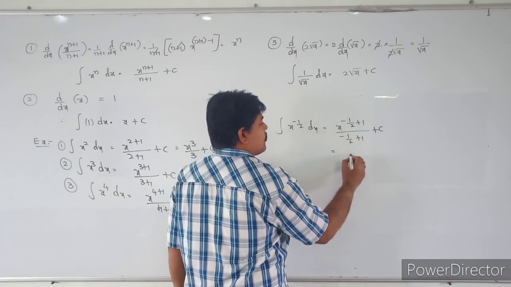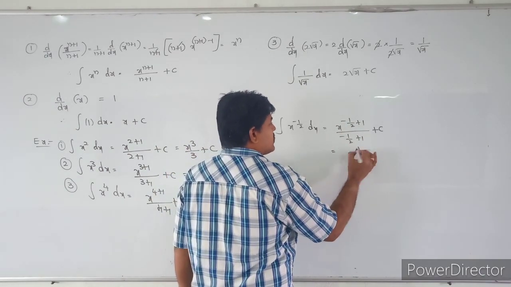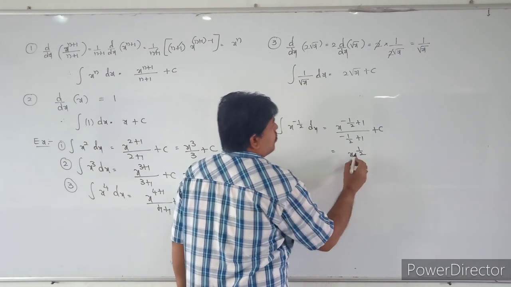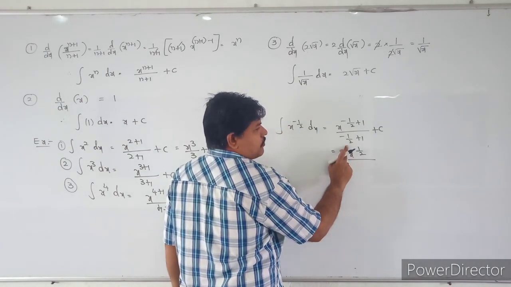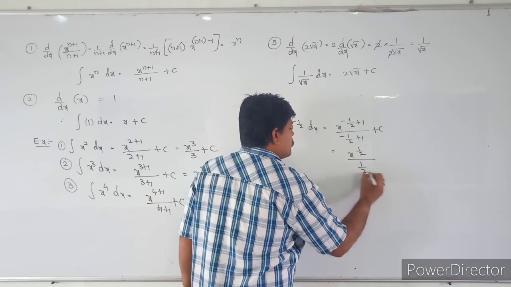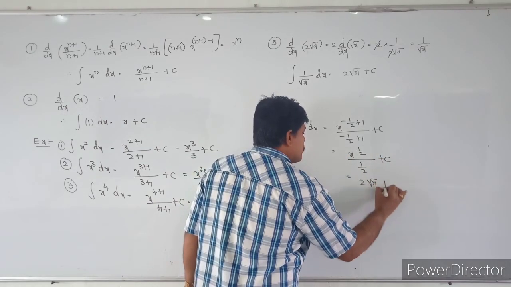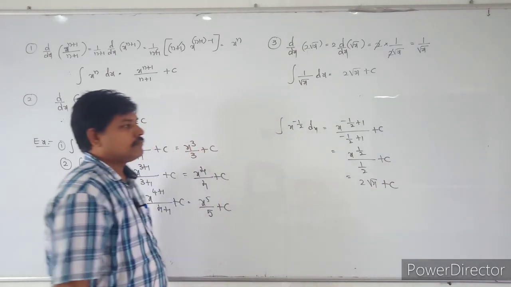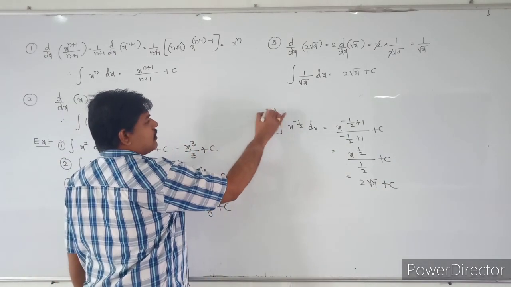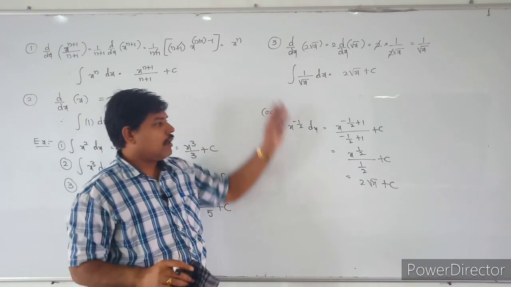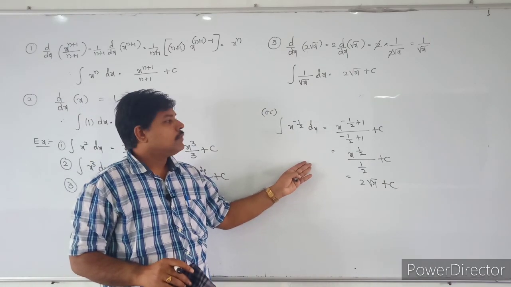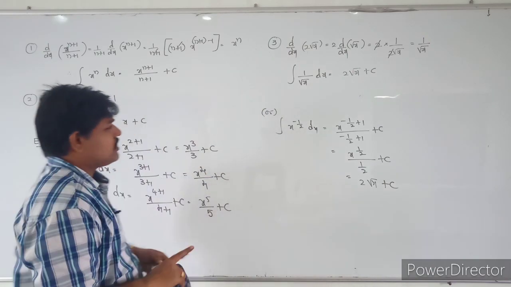So that is x power 1 by 2 by 1 by 2. Take this 2 to the numerator, it will become 2 root x plus c. Do you understand, students? You can use that one or this one also. And also see the formulas.